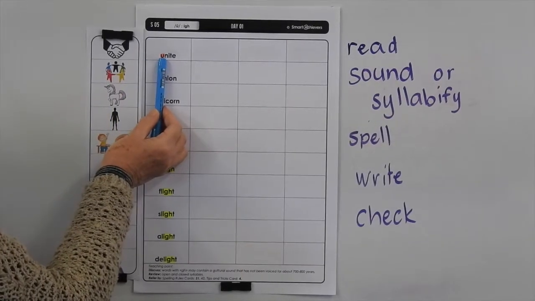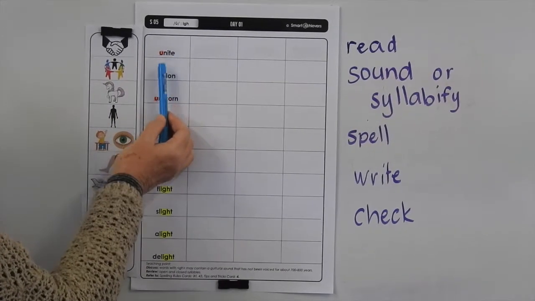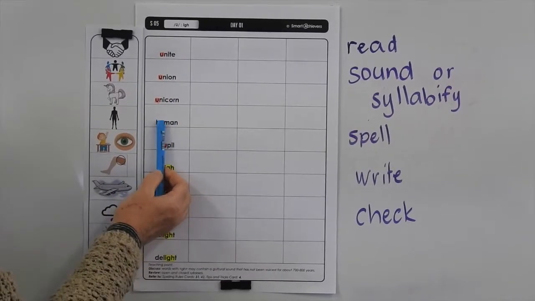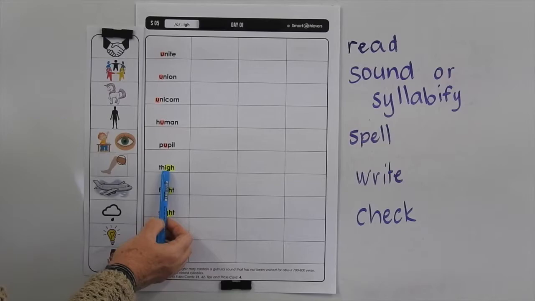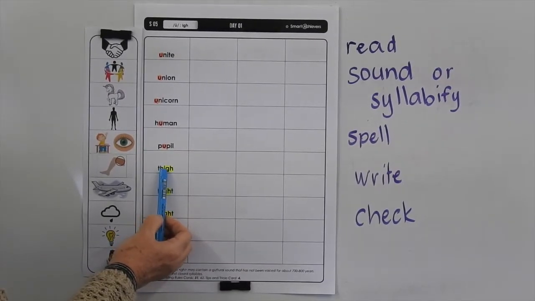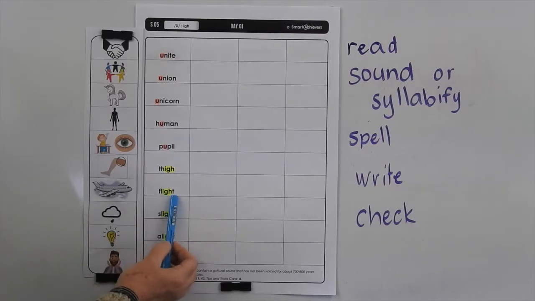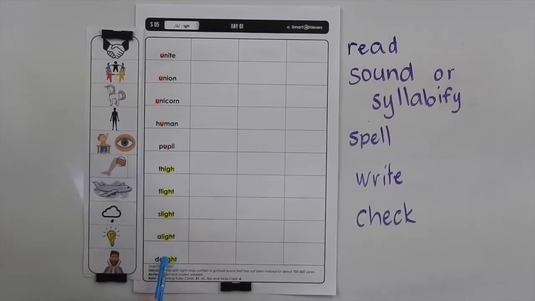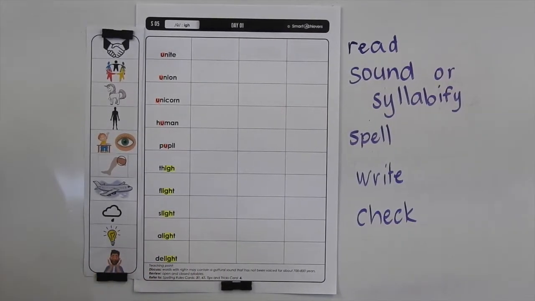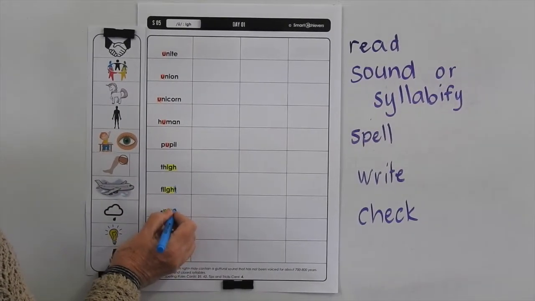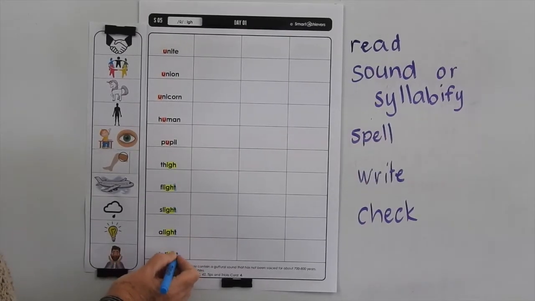We've got the U making its long sound at the start of unite, union, unicorn, human, pupil. It's in the middle of the word here. And here we've got the long I sound represented by IGH. We've got thigh, flight, slight, alight and delight. So what you can see here is frequently we have a T after that long I sound with IGH.